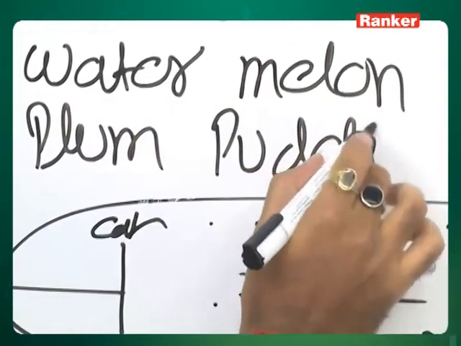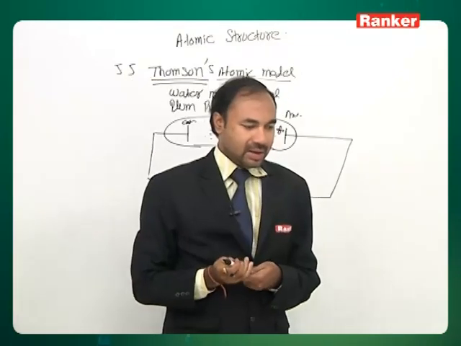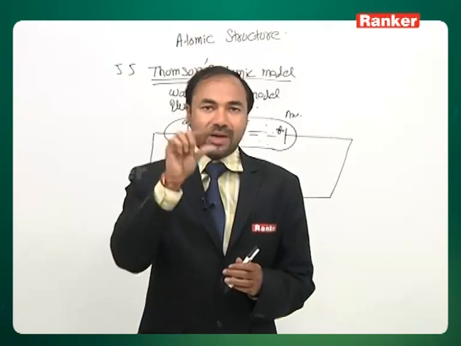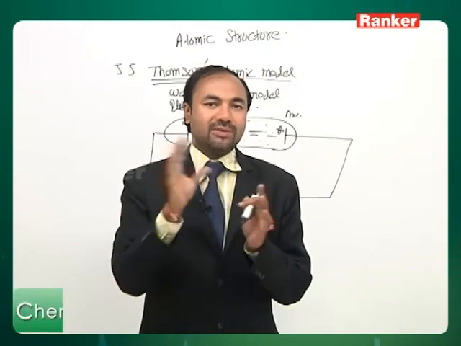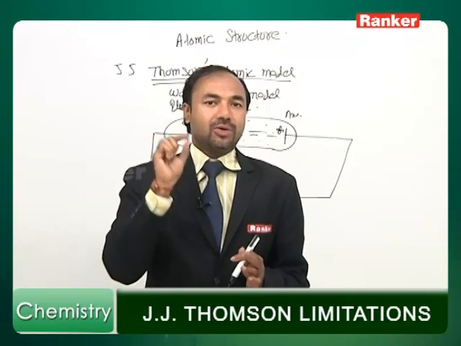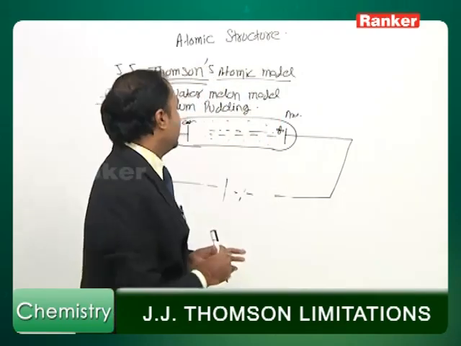He said the atom is like a watermelon: the red pulp is positive charge spread all over, and the negative charge electrons are embedded in it like black seeds.